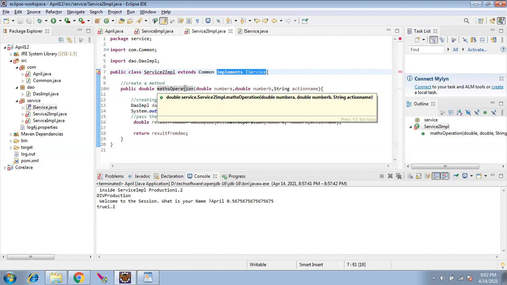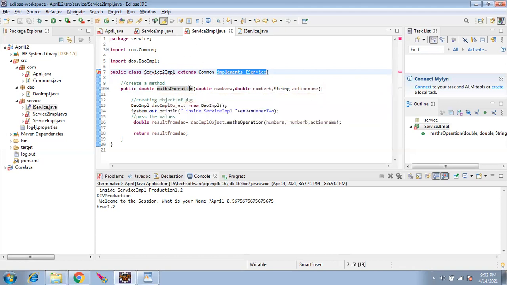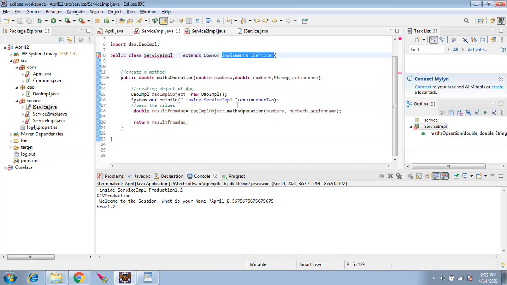Rajesh, my doubt is here. If we have the same method, then how can we differentiate the two guys' methods? Meaning where are we using these two? Is that what you're asking? Yeah.